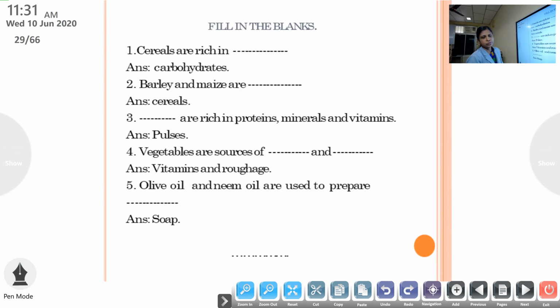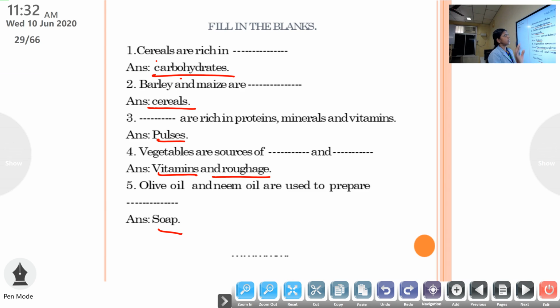Okay, some fill in the blanks questions. First question, cereals are rich in what? Carbohydrates. We learned the spelling also. Barley and maize are dash. They are the examples of cereals. Then dash are rich in proteins, minerals and vitamins. Pulses. Vegetables are sources of dash and dash. They contain vitamins and roughage. Olive oil and neem oil are used to prepare what?